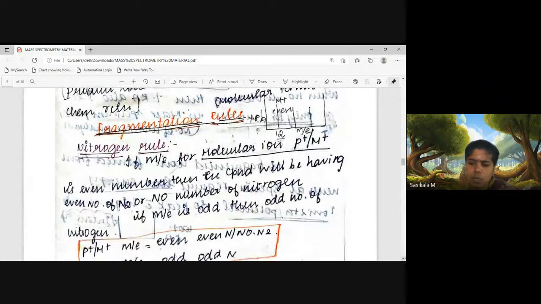What are the 4 reactions? Simple cleavage, hydrogen transfer rearrangement, retro-Diels-Alder rearrangement, and McLafferty rearrangement. Simple cleavage, homolytic, is otherwise called alpha cleavage or radical site cleavage, whereas heterolytic cleavage is called inductive cleavage or charged site cleavage. Homolytic occurs in alcohols and amines.